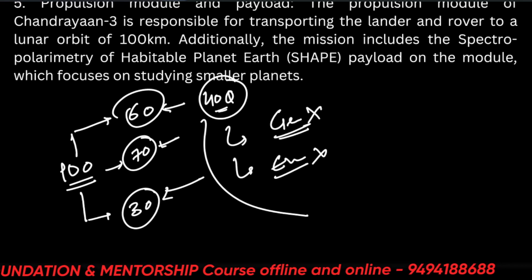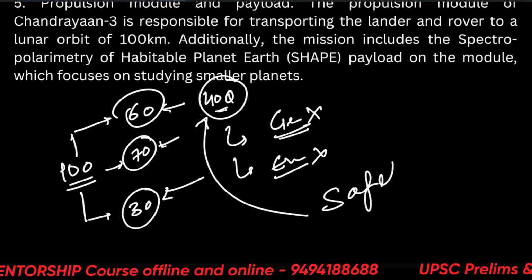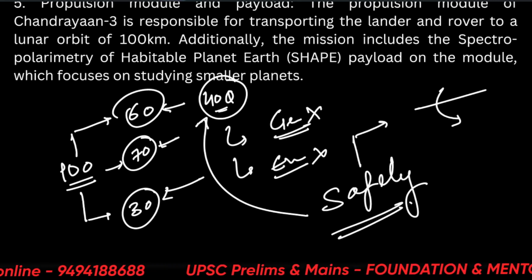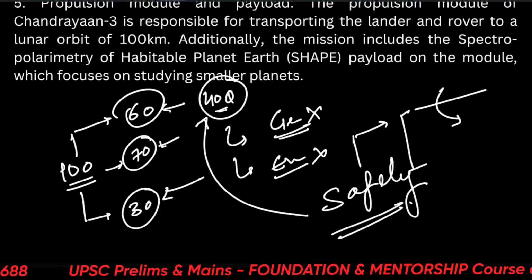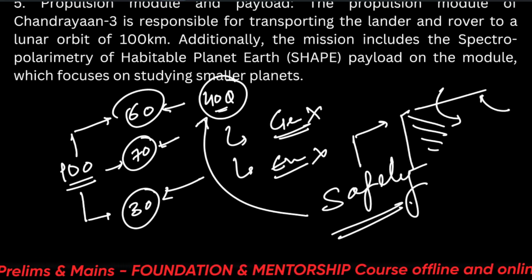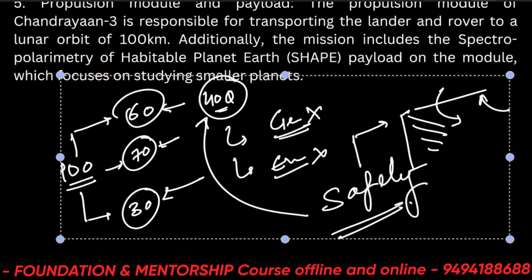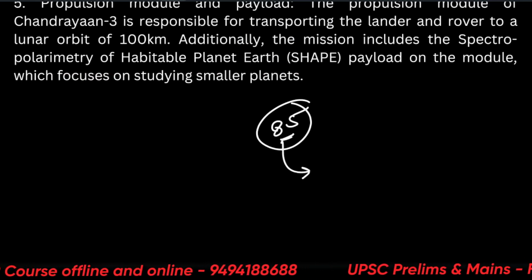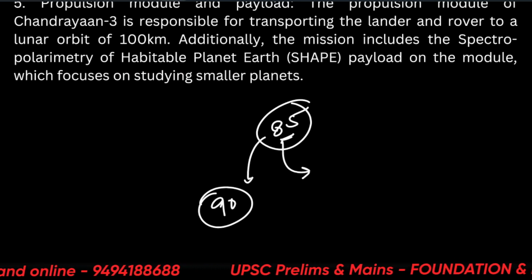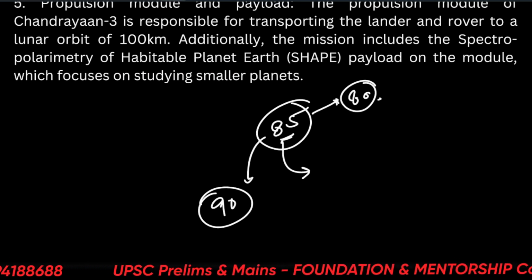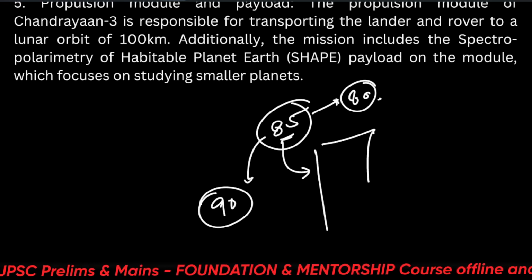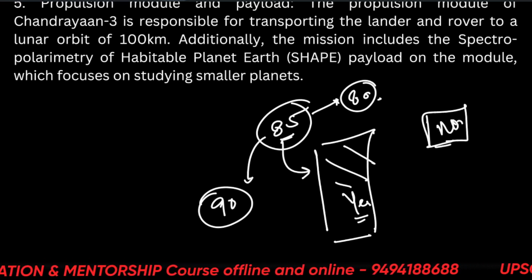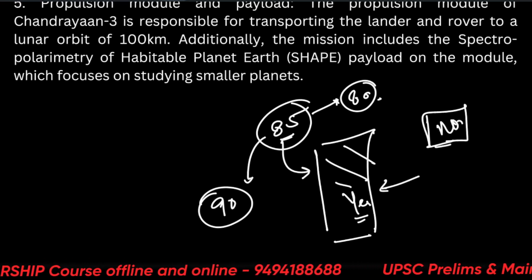So your chances of cracking the prelims safely... Cracking the prelims safely does not mean that you just clear the cutoff. Cutoff is also defined by the number of people filling the seats. Cutoff is not a natural number given by the examiner. It's not that if you score 85 marks in the exam, you will be in. Cutoff can go higher, it can go to 90, it can go to 80. So it depends on what place and what group you are falling in, the yes group or the no group. If you want to become a part of the yes group, you should focus on chapters such as these.